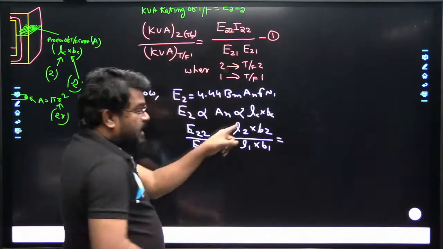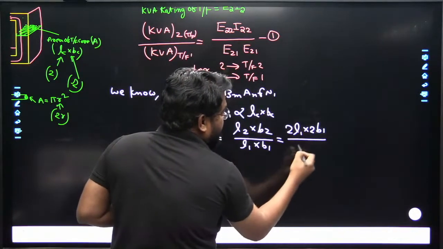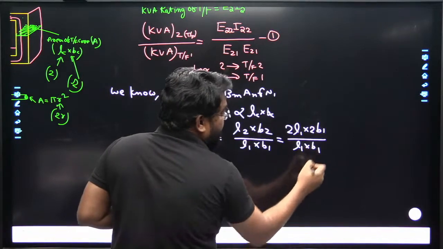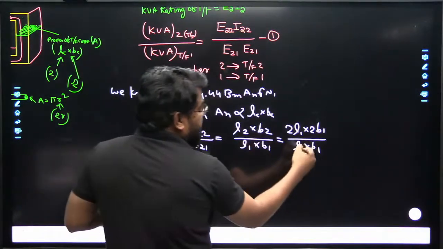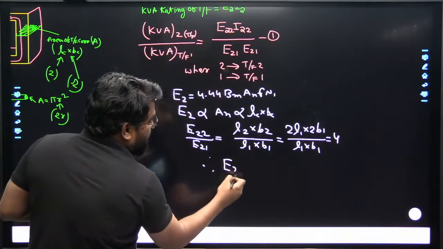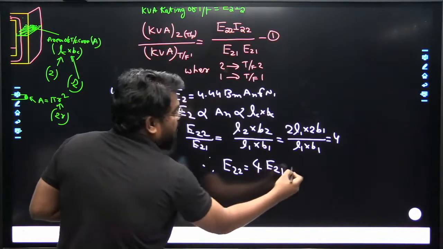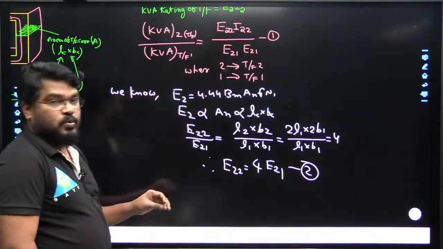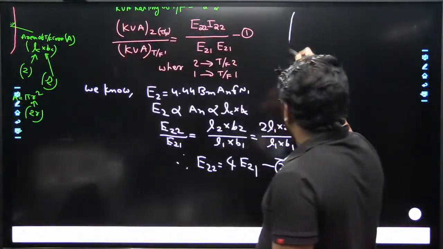L2 will become 2 times L1, and 2 times B1, divided by L1 into B1. So this will become 4. Therefore E2 2 is equal to 4 times E2 1. Let us assume it is equation 2. Next one: the size of the conductor.